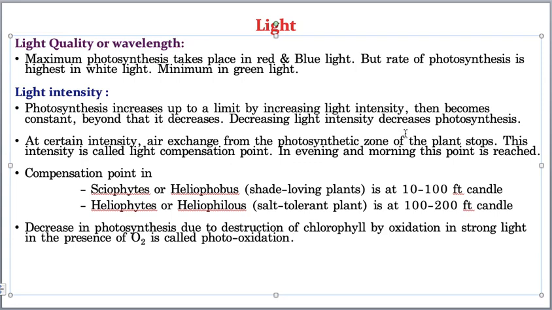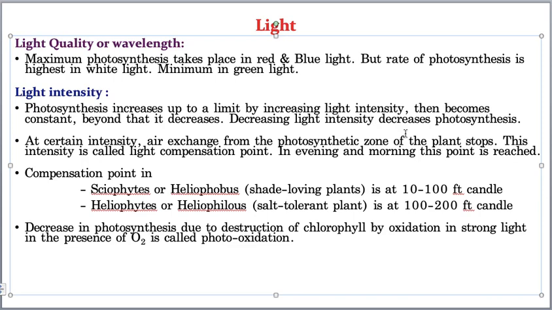That means at a point of light availability, the photosynthetic rate and the respiratory rate match, and the point where photosynthetic activity becomes equal to the rate of respiration is called the compensation point. So hope you understood the meaning of light compensation point.